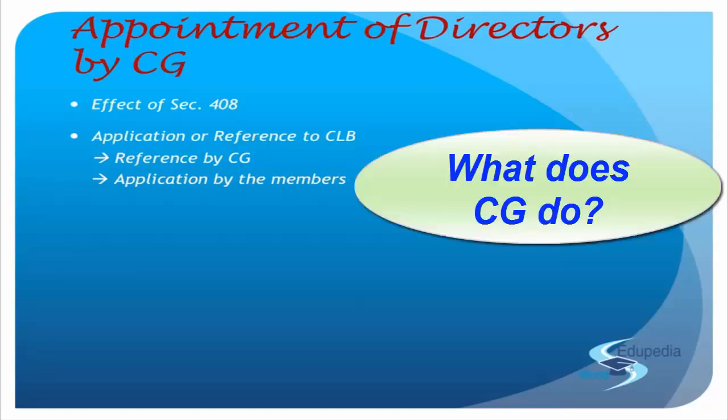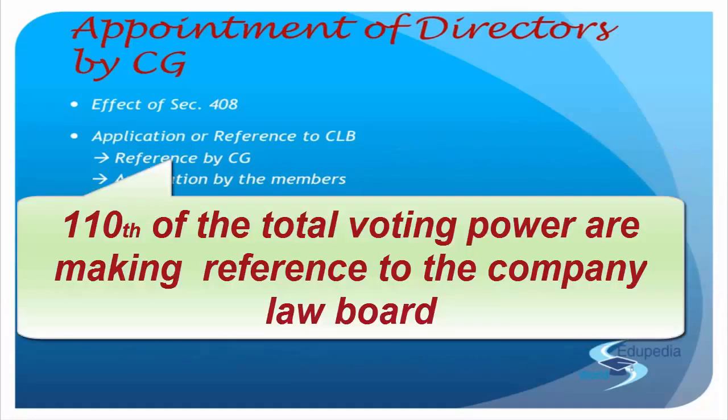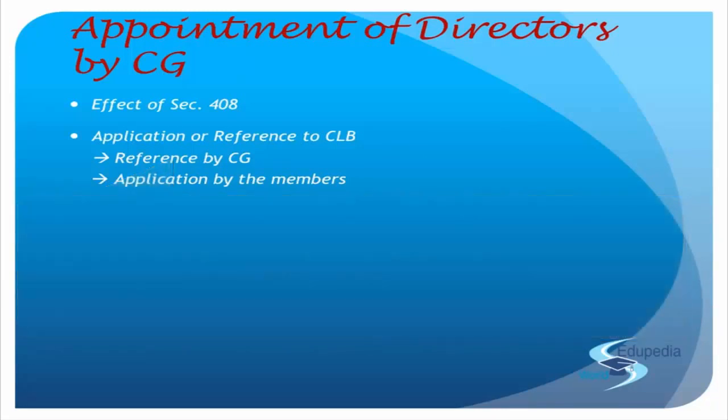Okay? Now, what does CG do? CG makes a reference to the company law board. The 100 members are making reference to the company law board. The 1/10 of the total voting power are making reference to the company law board. So the company law board will come ahead and make an inquiry. Right? So company law board will establish an inquiry. But only when the reference has been received.